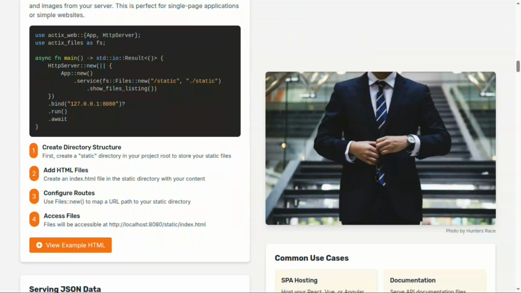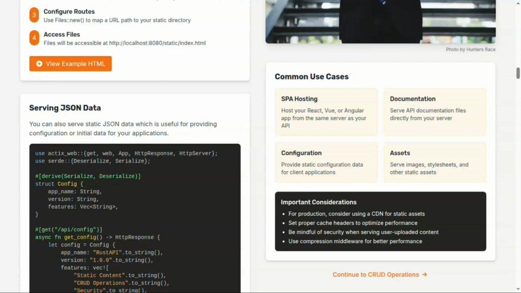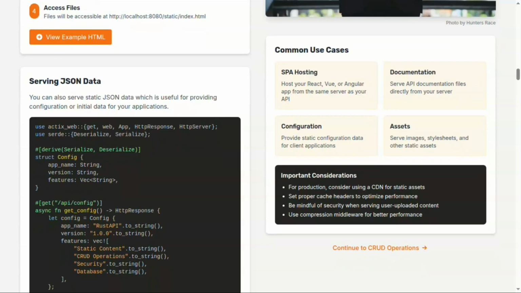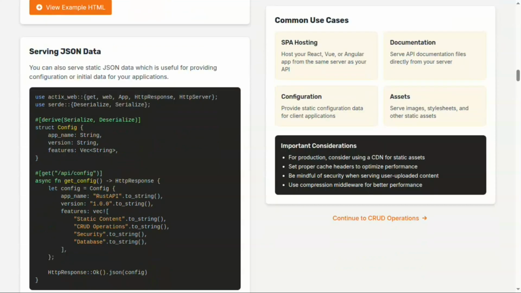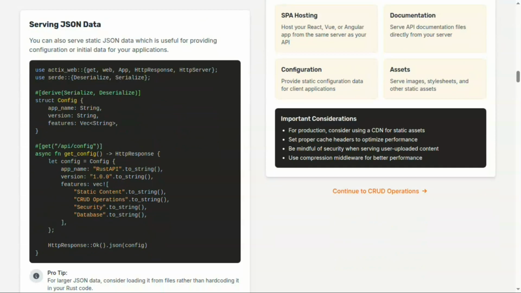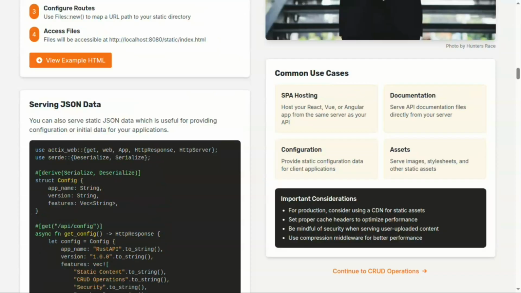Okay, cool. Now next, here I have shown you how we can serve JSON data. As you can see here, we are serving some JSON data in return, and the things that we are returning are app name, version, and features. The app name is Rust, the version is 1.0.0, and then the features that we are returning.